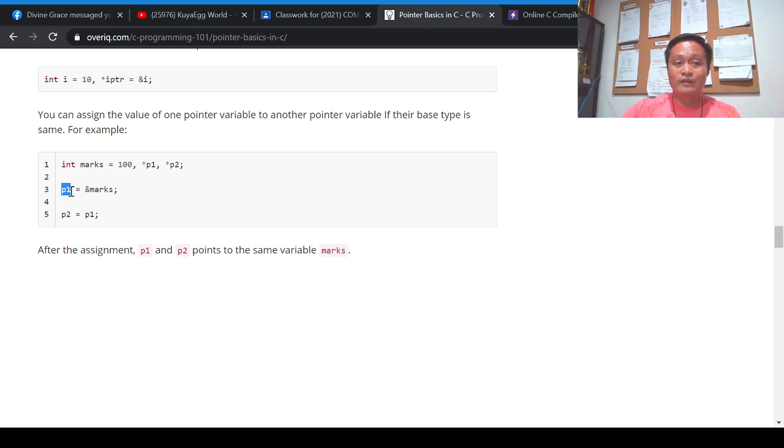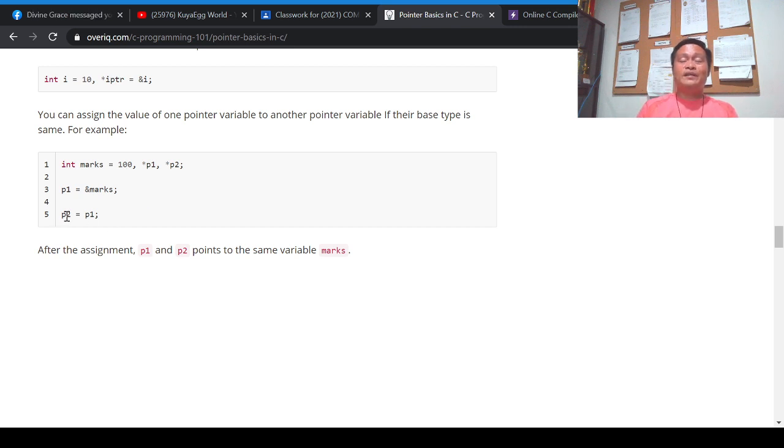P1 is a pointer. And on the last line, we have P2 is equal to P1. Meaning, we are trying to store the content of P1 to P2. P1 contains the address of marks. So at this particular line of C programming language, P1 and P2 now contain the address of marks. So that's the interpretation of this line.